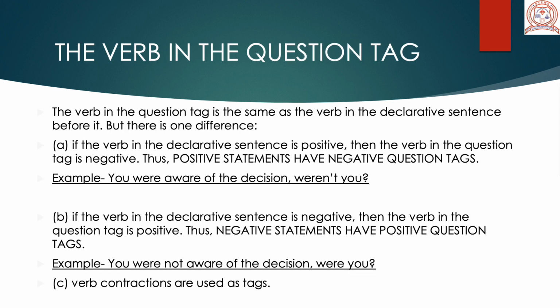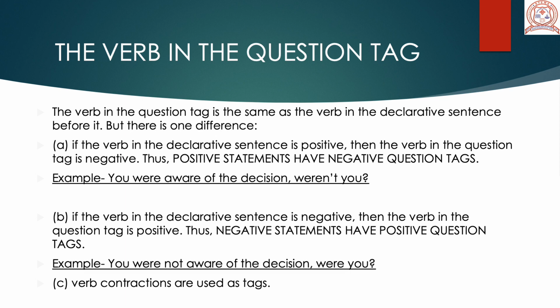The verb in the question tag. Now, children, this is very important. You have to remember two things. Number one, let us come to it step by step. See, the verb in the question tag is the same as the verb in the declarative sentence before it, but there is one difference. The difference is number one, if the verb in the declarative sentence is positive, then the verb in the question tag is negative.